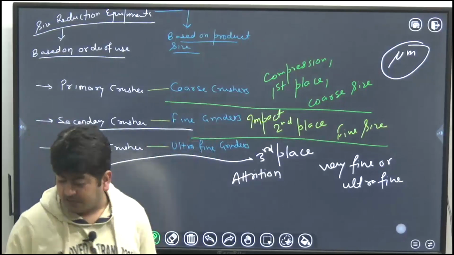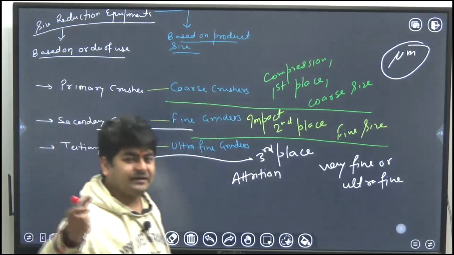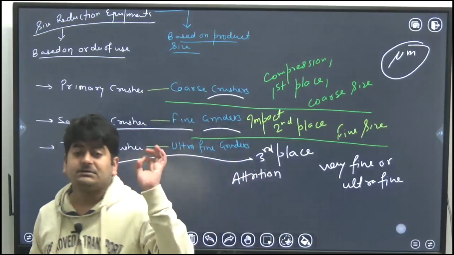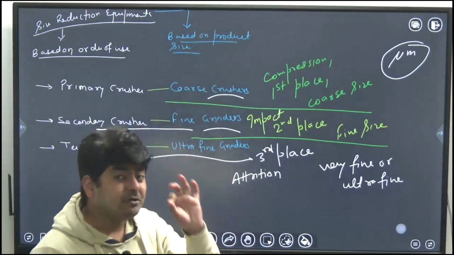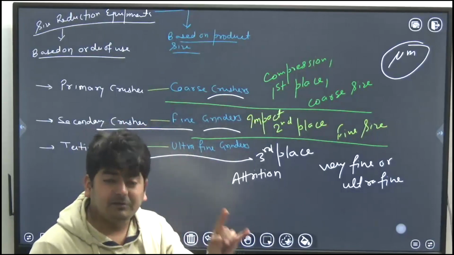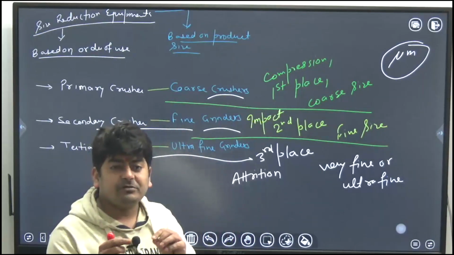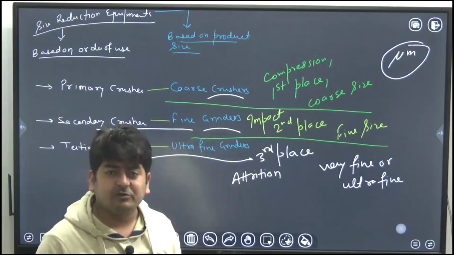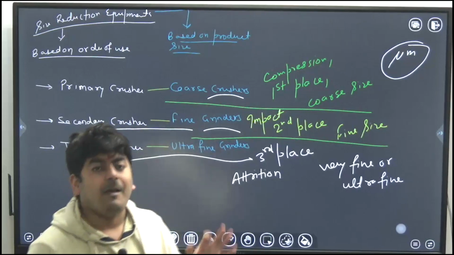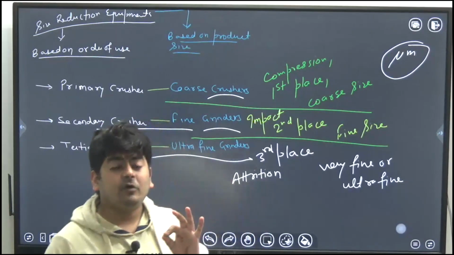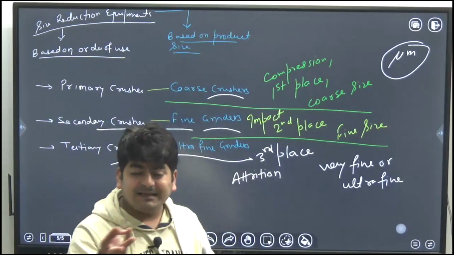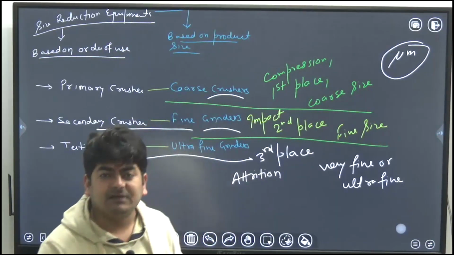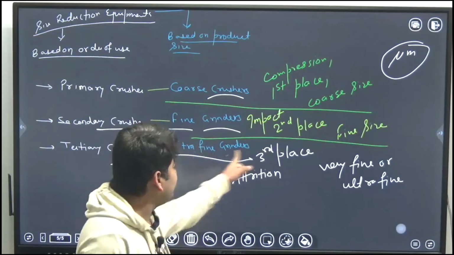Now the question: what is the difference between crushing and grinding? Crushers and grinders, what is the difference? Simple, just understand. Crushers are used to produce particles in coarse size. When you want to produce particles in the coarse category, the equipment we use is called crushers. But when you want to produce particles in the fine, very fine or ultra fine category, the equipment we use is called grinders.